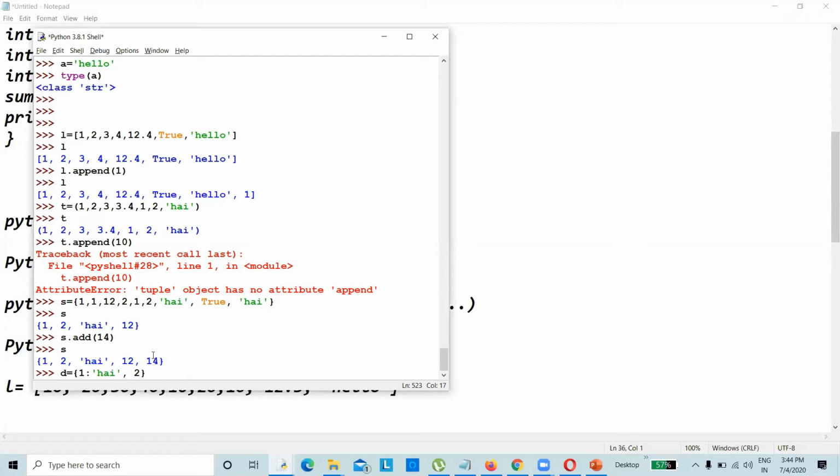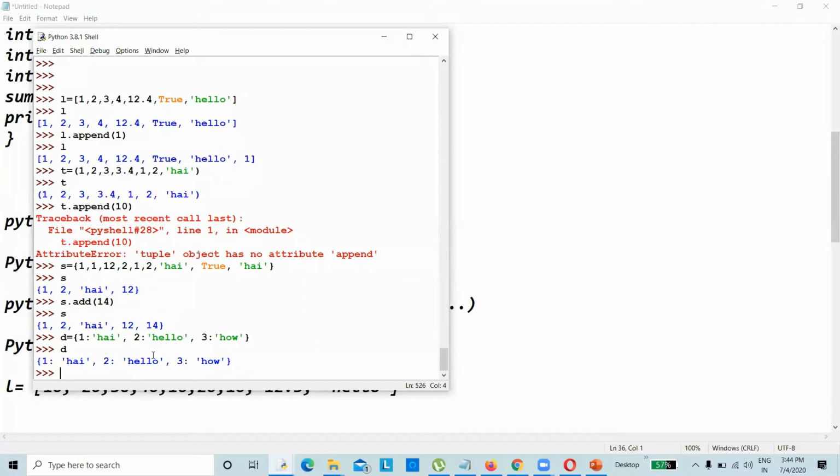1 हाय, 2 हेलो, 3 हाँ. So this is a dictionary.